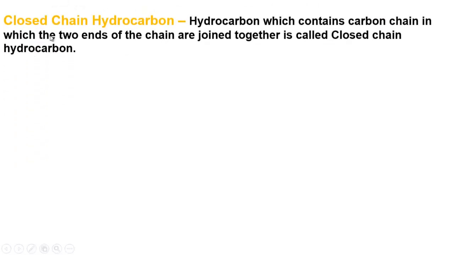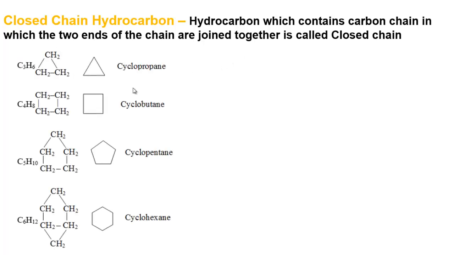Now you will know about closed chain hydrocarbons. A hydrocarbon which contains a carbon chain in which the two ends of the chain are joined together is called a closed chain hydrocarbon. Follow the example. Follow here. Follow the structural formula. There the carbon chain is not open. The carbon chain is closed. So these compounds are examples of closed chain hydrocarbons. This is the chemical formula.